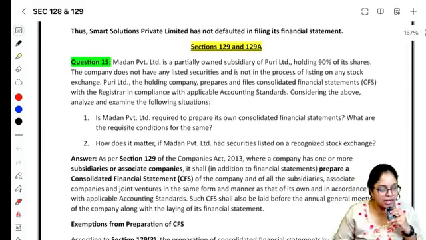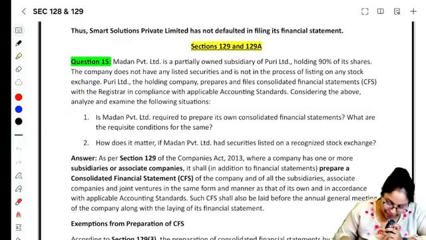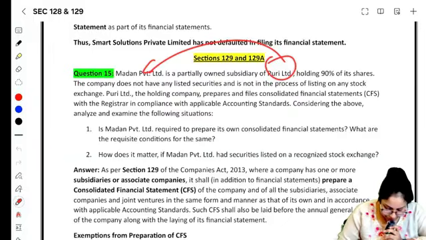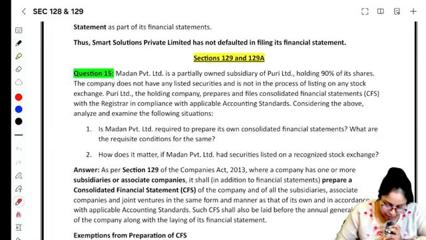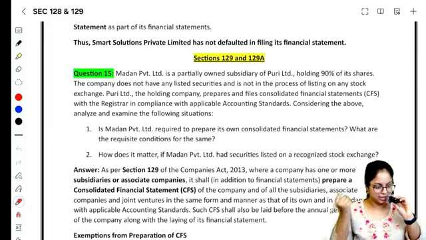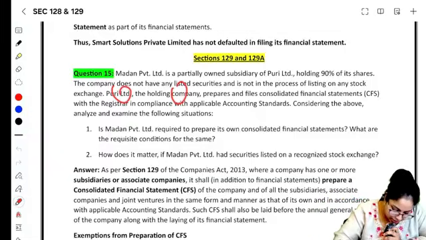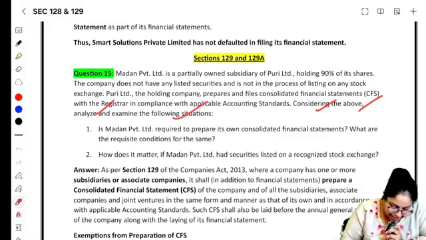Read section number 129 or a question. Madan Private Limited is a partially owned subsidiary of Puri Limited holding 90% of its shares. Puri Limited is holding how much? 90% shares of Madan Limited, right? The company does not have any listed securities and it is not in the process of listing. They are neither listed nor in the process of listing. Puri Limited, the holding company, prepares and files consolidated financial statements with the registrar in compliance with the applicable accounting standard. Considering the above, analyze and examine the following.